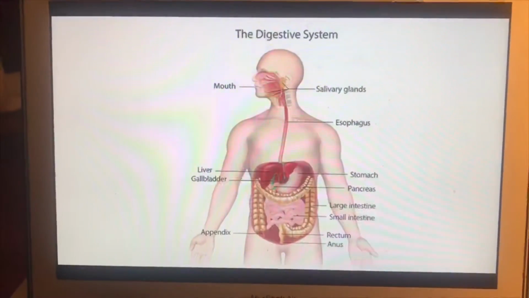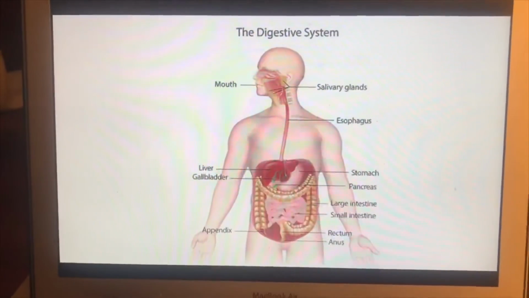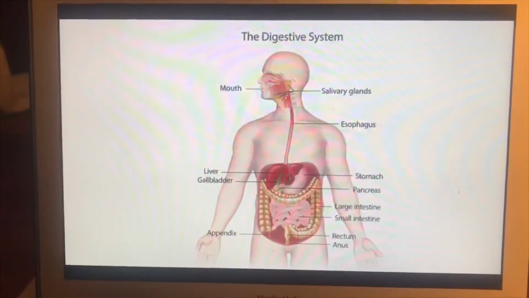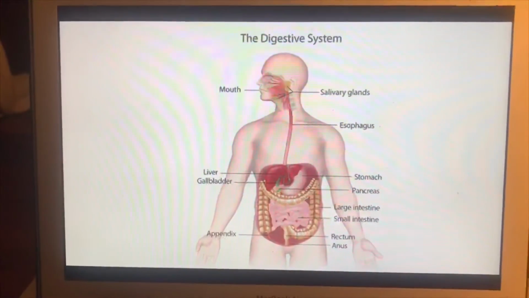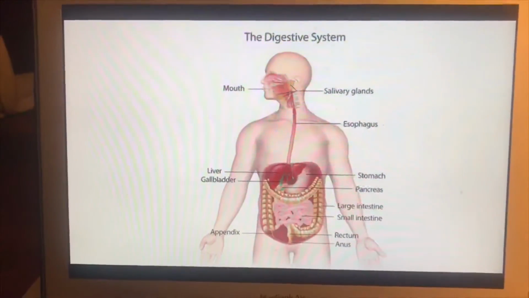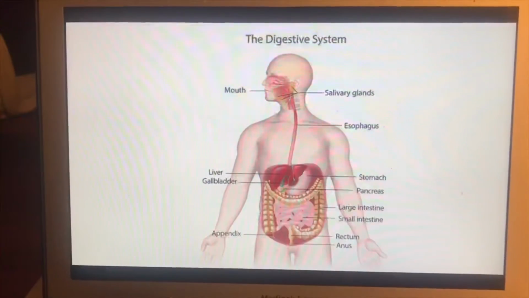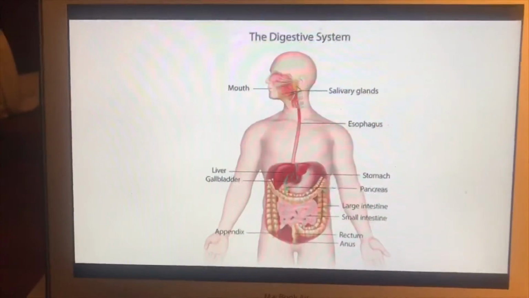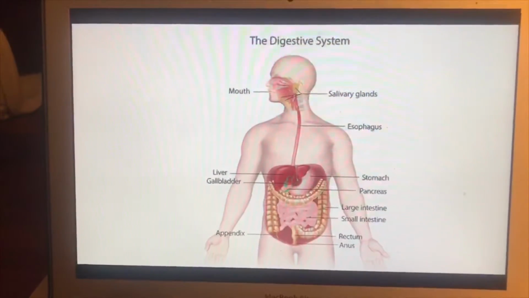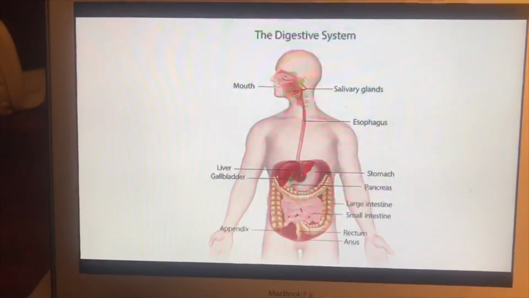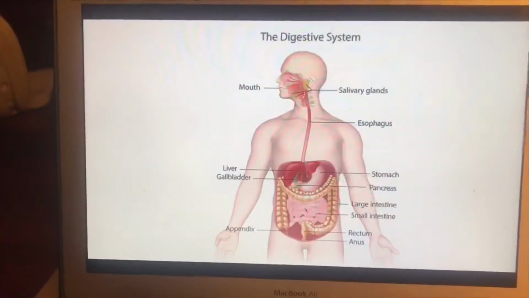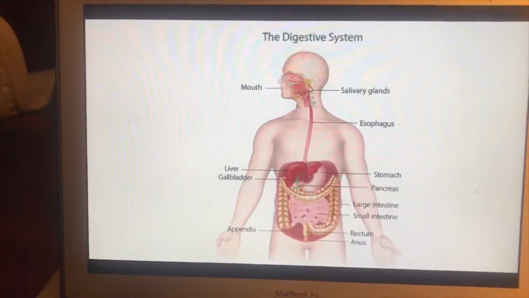The process of digestion begins with smell. When you smell something delicious, it causes your mouth to water. The mouth waters because the salivary glands are being triggered and are producing saliva. When the food enters the mouth, it makes contact with the teeth, which break down the food into smaller pieces that can be swallowed. The salivary glands produce saliva and the food also makes contact with the tongue, which in turn causes more saliva to be produced in order to create a lubricant for the food as it passes through the esophagus. When the food enters the esophagus, it is pushed down into the stomach by contraction of the smooth muscle.